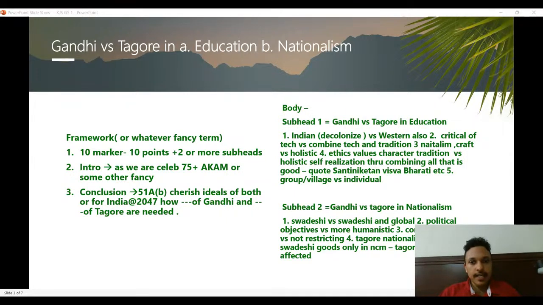So this is again a 10 marker question from history. Here the question is Gandhi versus Tagore, the difference between Gandhi and Rabindranath Tagore in education and nationalism. Going by the framework that I said, it's a 10 marker, so you need 10 points. You need 2 or more subheadings. There are already 2 parts in the question. So 5 points for Gandhi versus Tagore, difference in education, and the next 3, 4, 5 points on Gandhi versus Tagore in nationalism. It's not a versus essay, but I'm just simplifying it. So 10 marker, 10 points, 2 subheadings. The 2 subparts are already given.